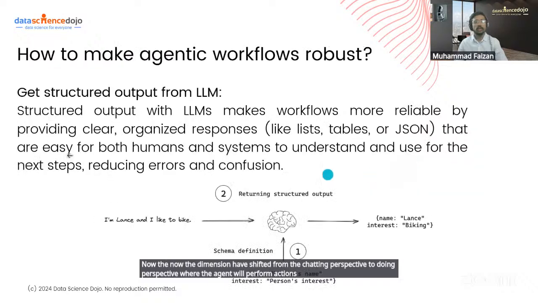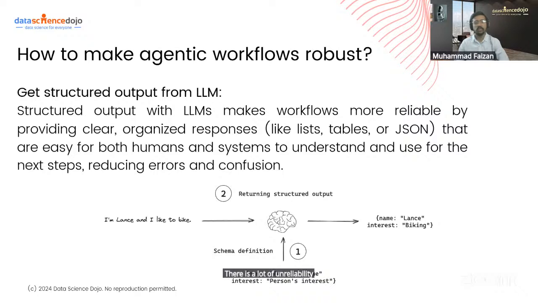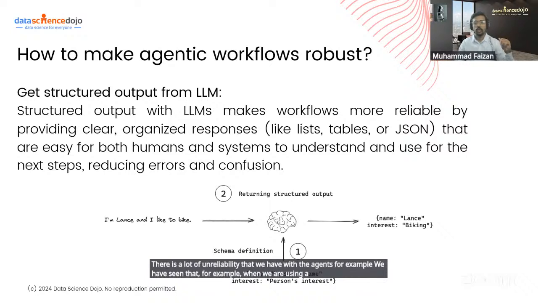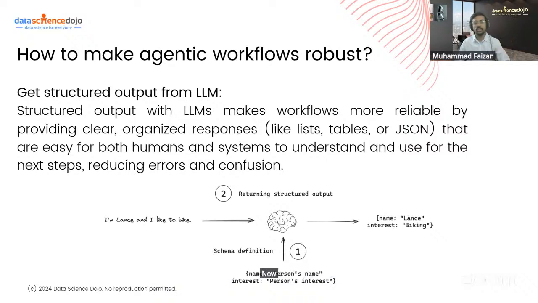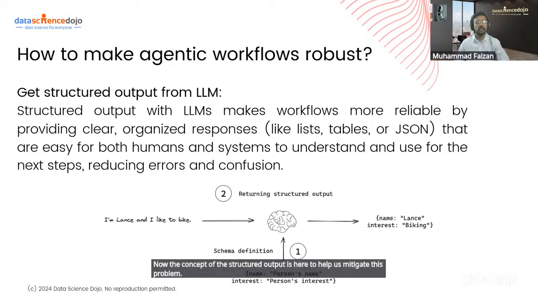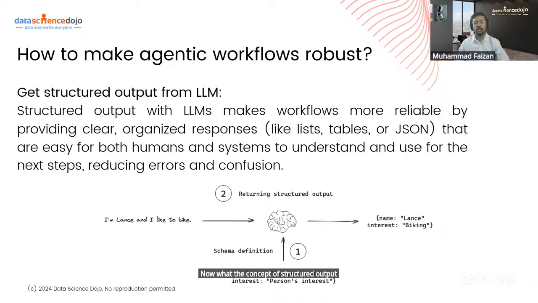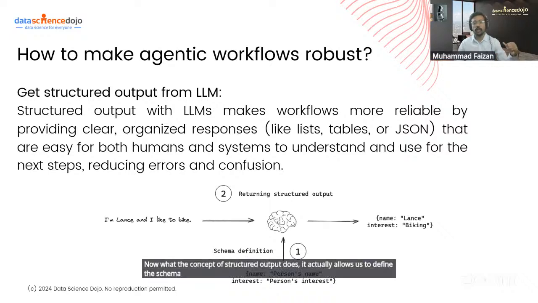In this domain, there is a lot of unreliability that we have with agents. For example, when we are using ChatGPT or any tool which involves an LLM, it provides a different output every time we ask the same question. This is due to the probabilistic nature of the agents. Now, the concept of structured output is here to help us mitigate this problem. Structured output allows us to define the schema or a proper format that we can give to our LLM, and it is intelligent enough to provide the result in this form.